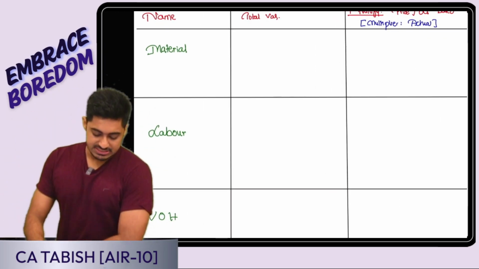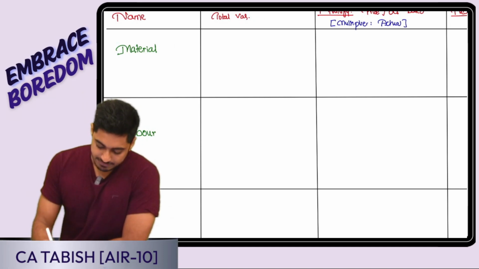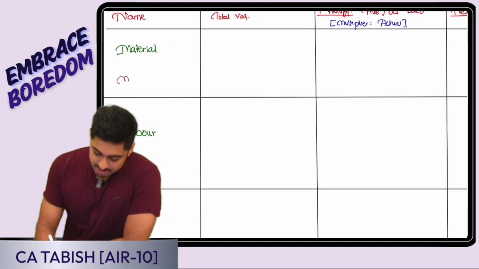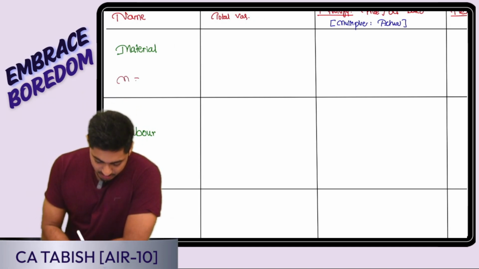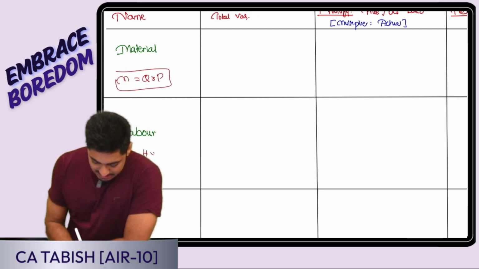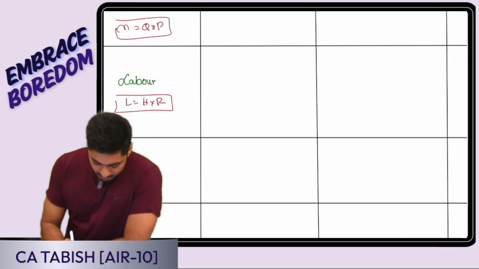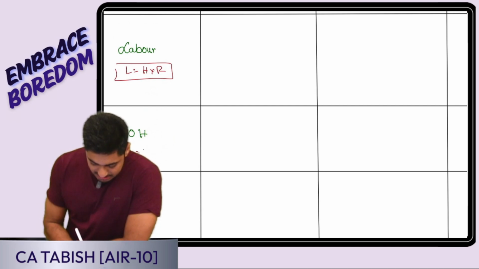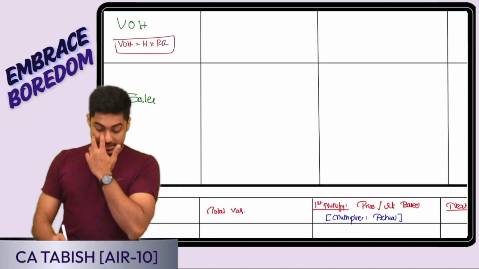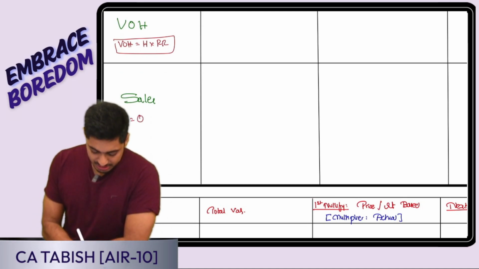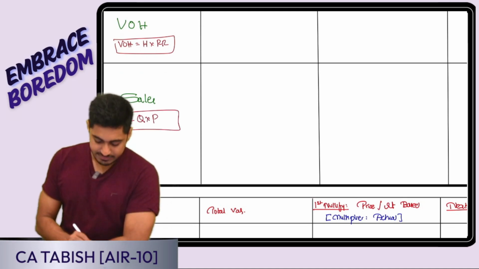First let me define the basics. How did I define my material? Material cost, I told you, is nothing but quantity into price. Labor, how did I define? Hours into rate. Variable overhead was hours into recovery rate. Fixed overhead we'll do at the end. Sales was quantity into price. Is this clear, everyone? Perfect.